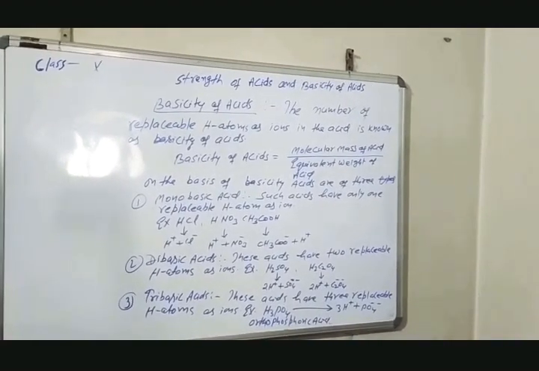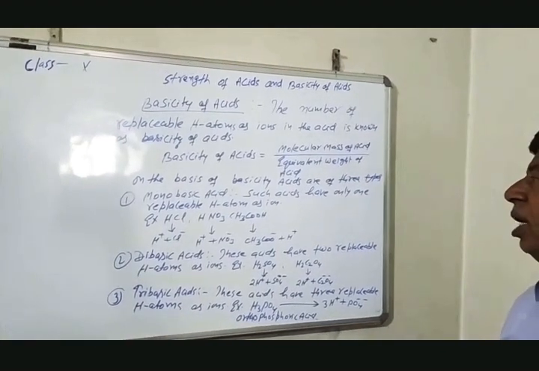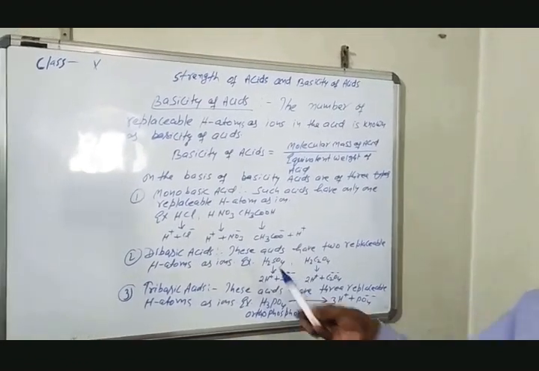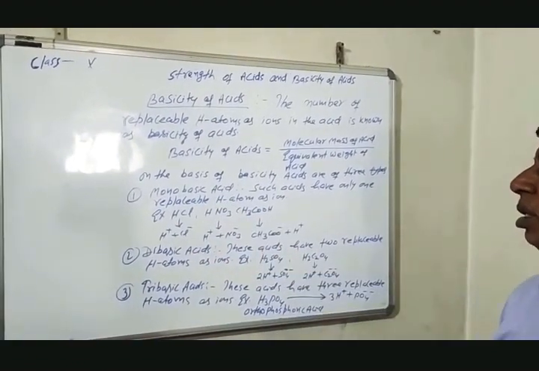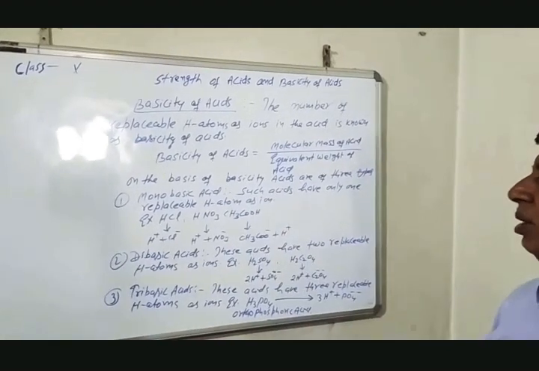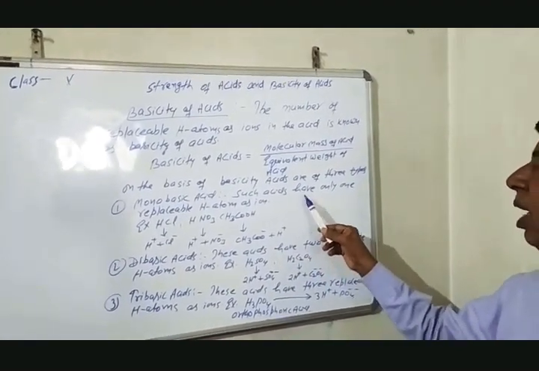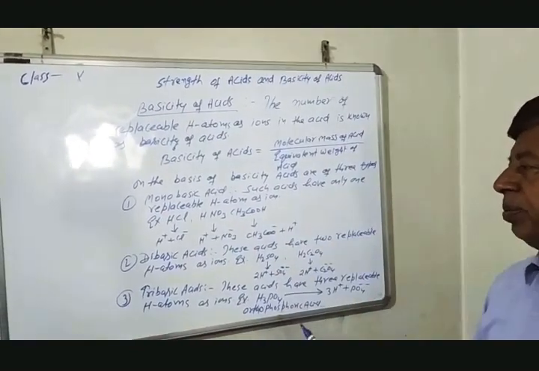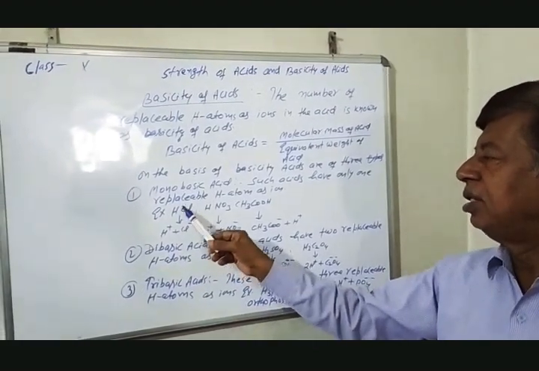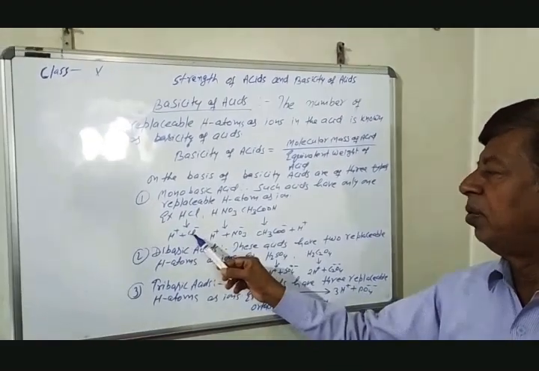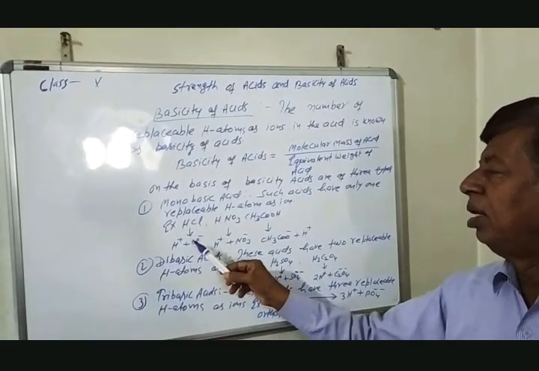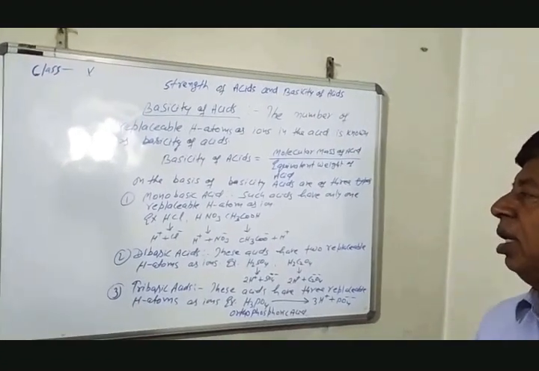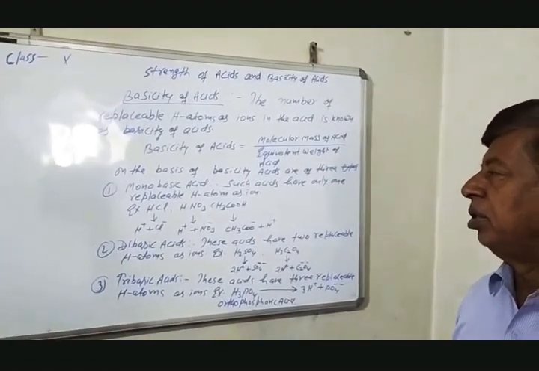On the basis of basicity, the acids are divided into 3 types. First, monobasic acid. It can be defined as such acids that have only one replaceable hydrogen atom as ion. Example, HCl. When ionized, HCl gives hydrogen ion plus chloride ion, one hydrogen ion and one chloride ion. Because there is one replaceable hydrogen ion in HCl, the basicity of HCl is 1 and it is known